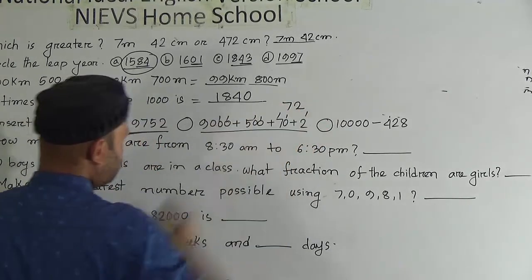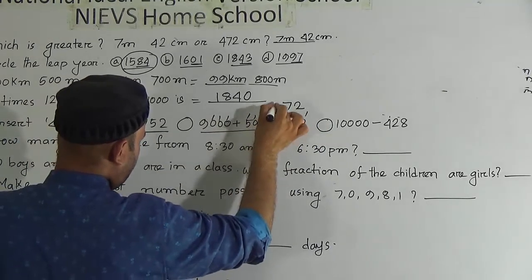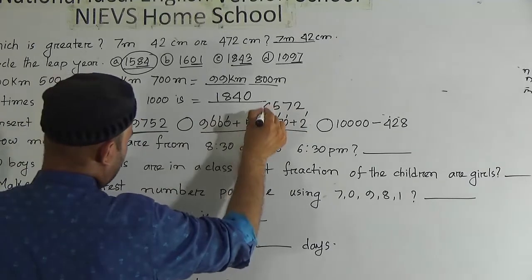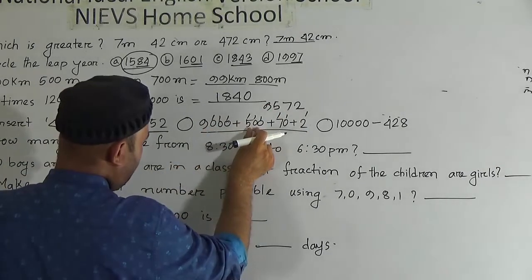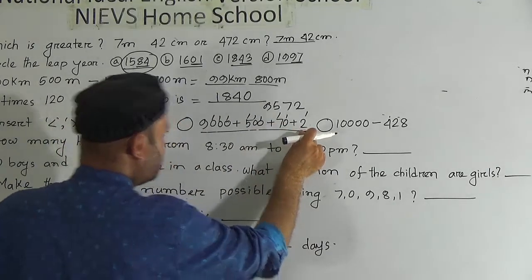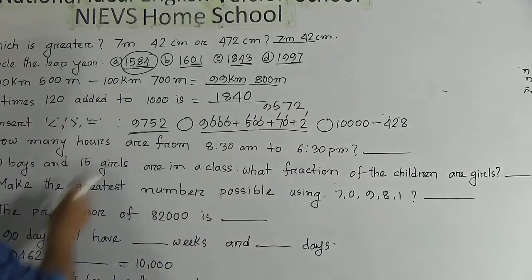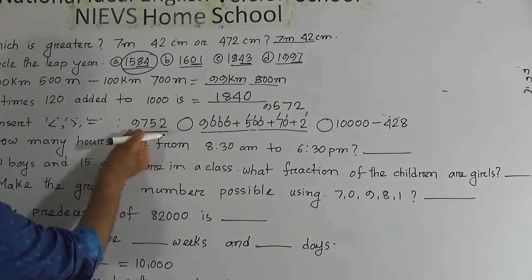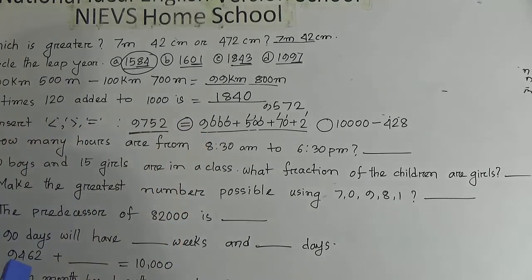What will be here? 7. 50. What will be here? 5. And remaining 9 will be here. So after adding 9000 with 500 with 70 and 2, it will be 9572, which is equal with this one. So we can put here equal sign.